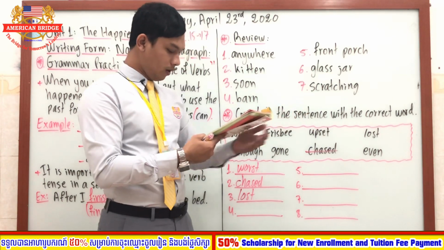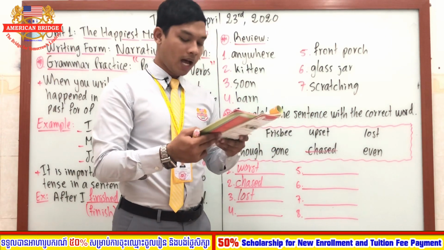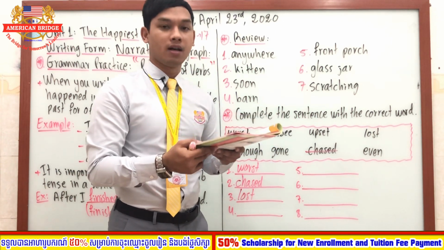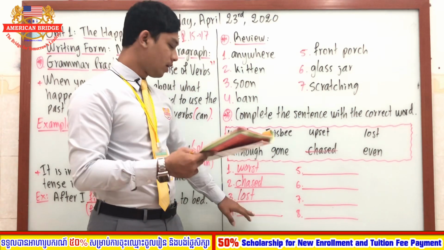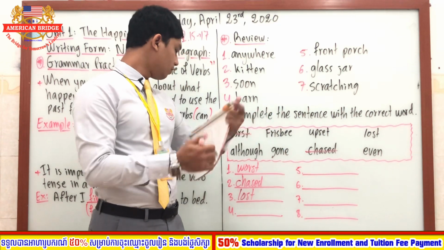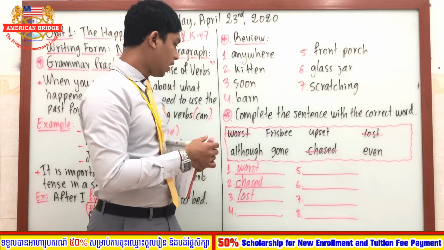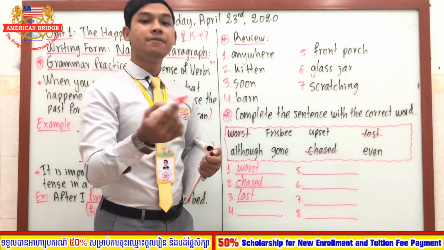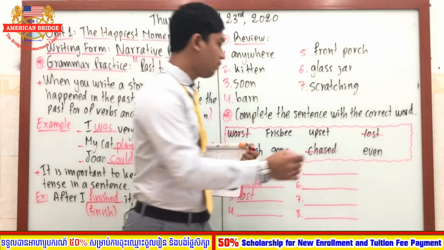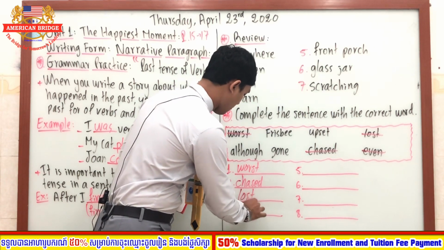And number 4. When I find something I lost, I am even happier than before I lost it. Okay. So here, what word should we put in number 4? The word even, right? Even happier here. So we write the word even in number 4.